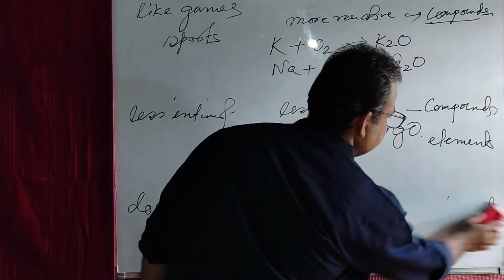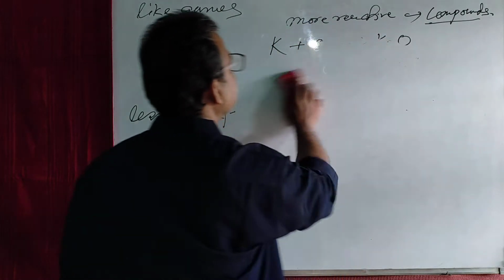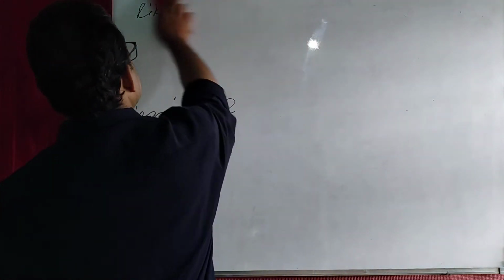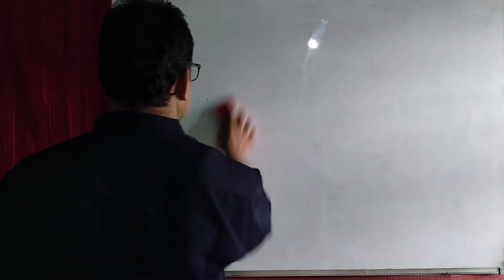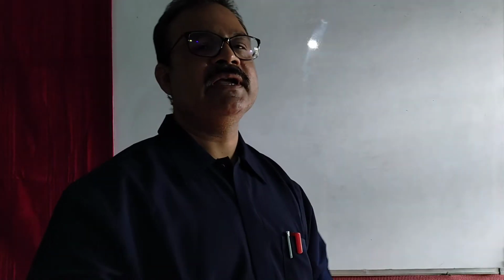And here you have to remember the reactivity series of metals. The metals are arranged in a series according to the decreasing order of their reactivity.